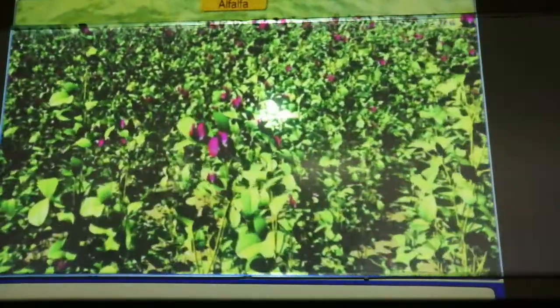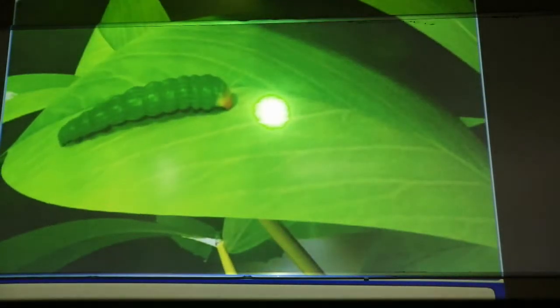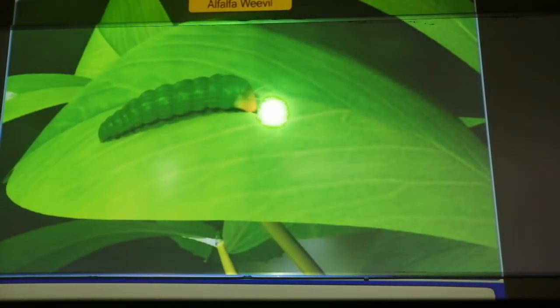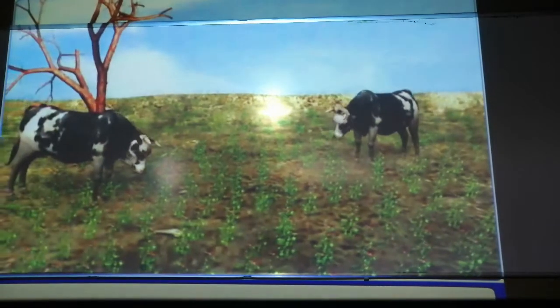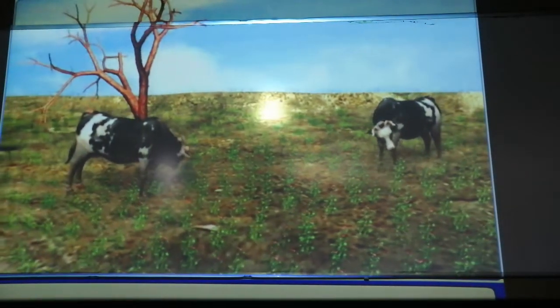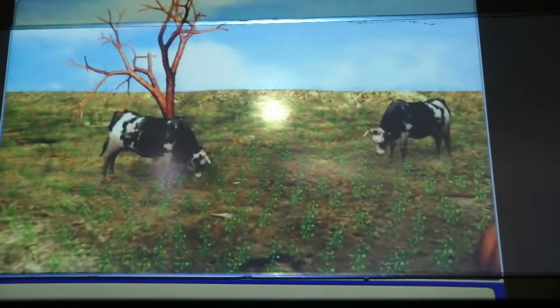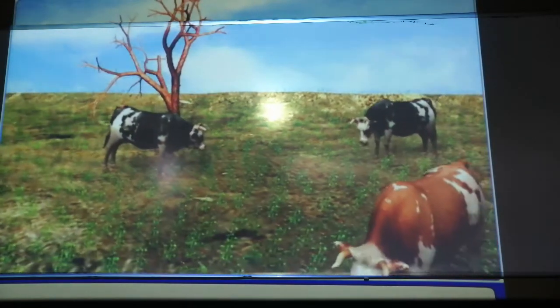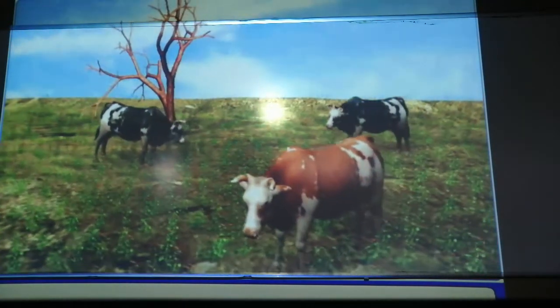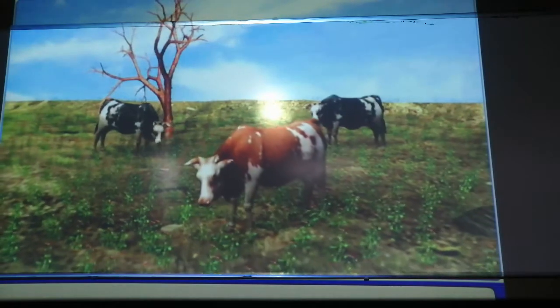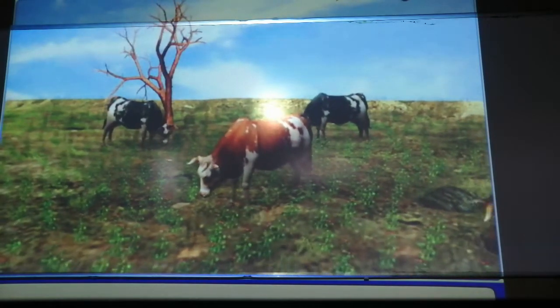So first of all, what does biocontrol mean? It is the use of biological methods for controlling plant disease and pests. These are the various plants, and they also suffer from various diseases and pests. Sometimes cattle eat these plants, so this can also affect the cattle very badly. Also, there is heavy use of insecticides and pesticides.